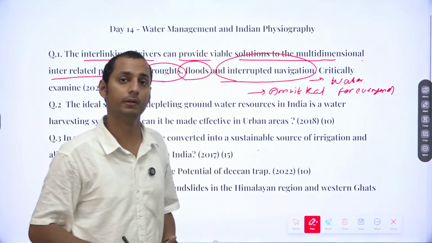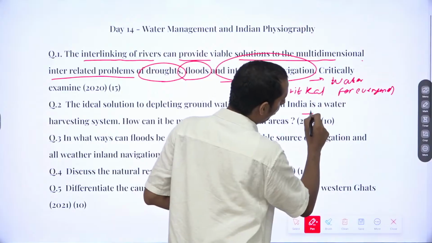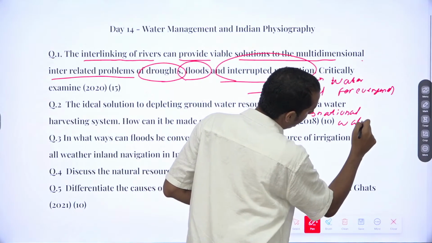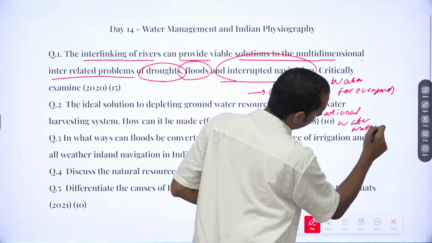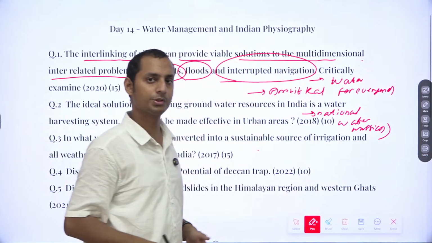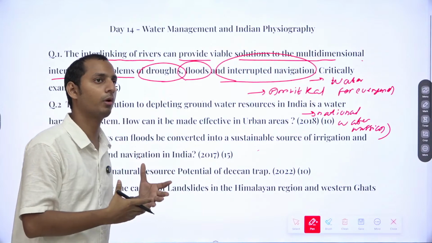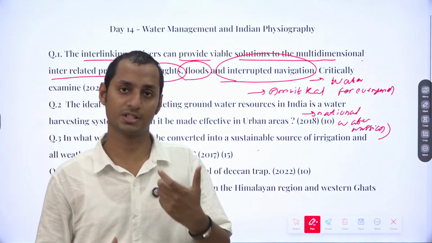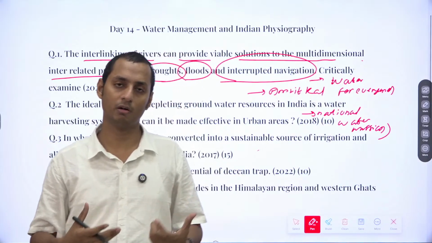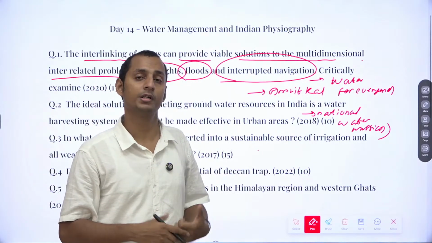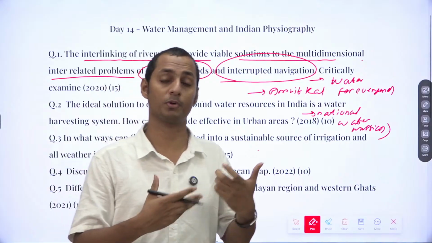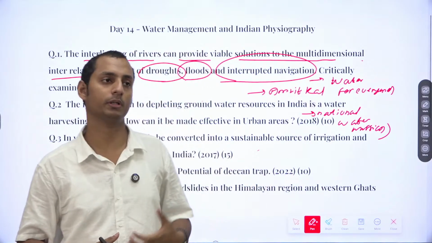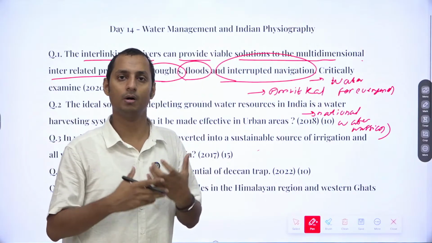Also, you can mention the National Water Mission. The goal of the National Water Mission is to provide water to everyone. And also, you can go for a conservation approach, okay? You can say that interlinking of rivers is a double-edged sword, and therefore, an environmental impact assessment should be undertaken before proceeding with such a project. You can either go for the conservation angle or you can go for achieving the targets, all these examples.